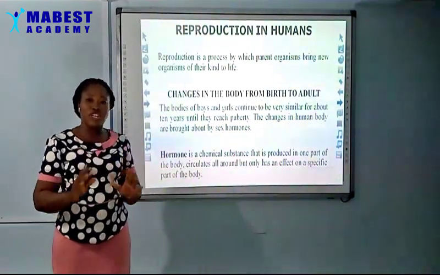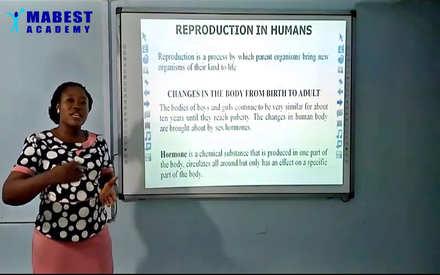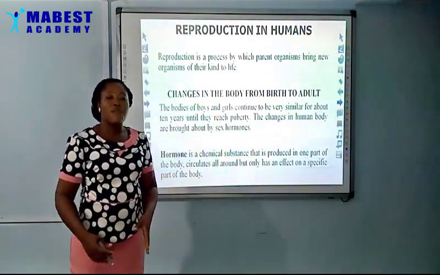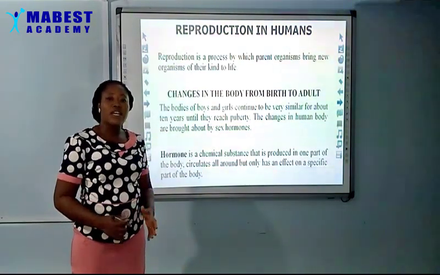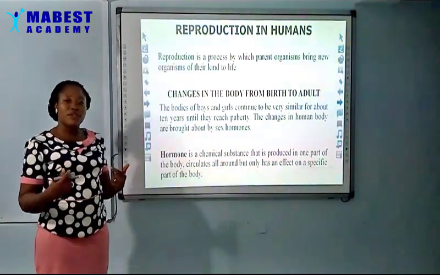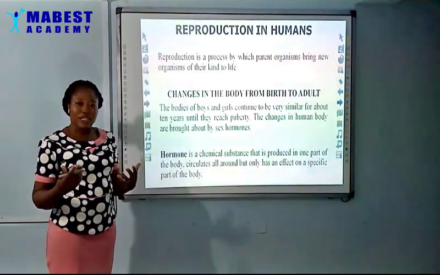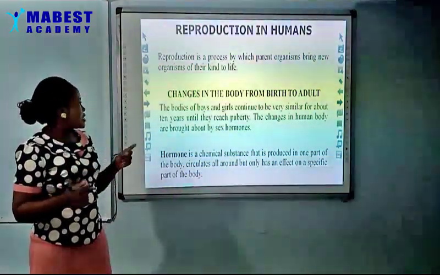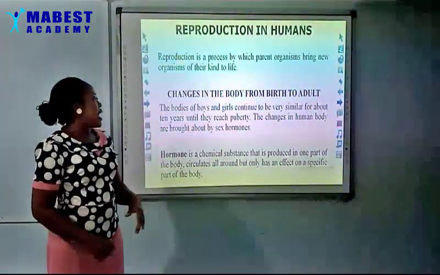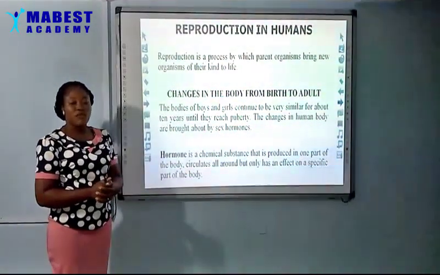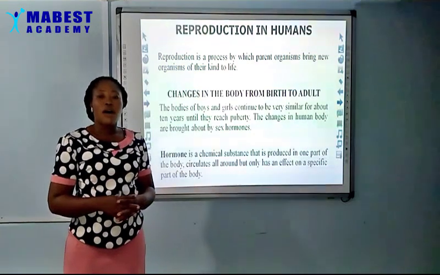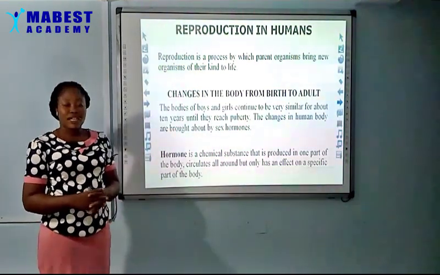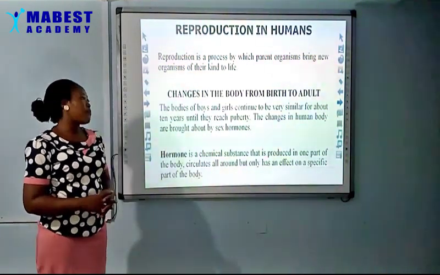They don't change, especially between ages 1 to 10. But by the time they are beyond that age, some structures in their body will start developing. And that is what we'll be looking at here. What is responsible for that are referred to as sex hormones.